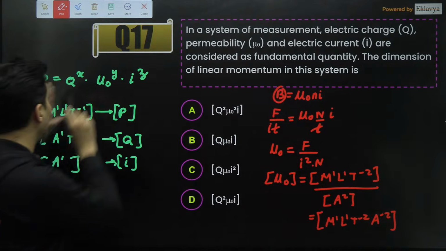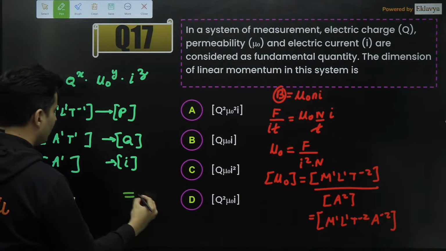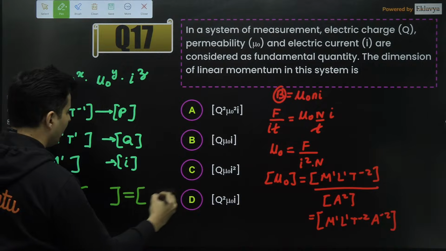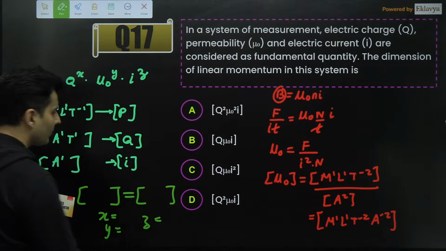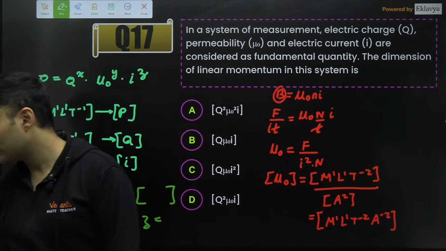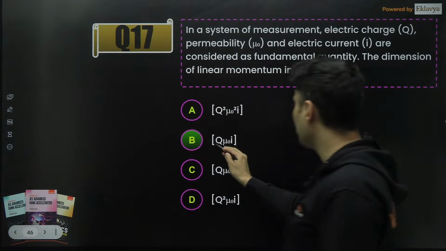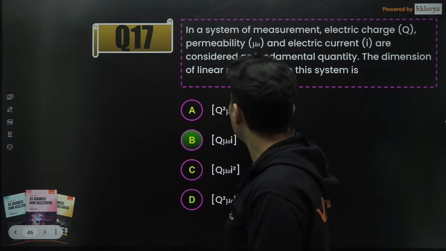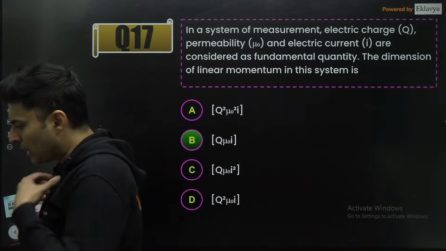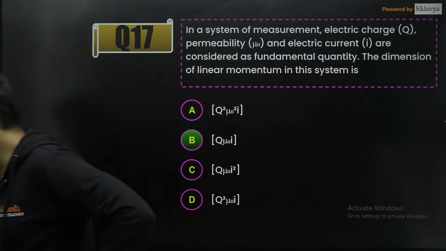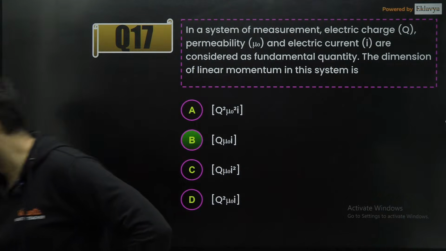Now substitute everything over here and do the dimensional analysis. LHS and RHS dimensions should be equal. From that you will get x, y and z. Everyone got it? So when you do that, you should get the answer as q mu naught i. That's it. So q mu naught i should be your answer. Everybody cool? All right, so I've told you how you can get those individual dimensions. After that it is pure dimensional analysis. Shall we go ahead, my dear students?